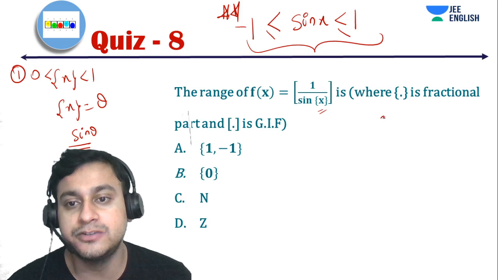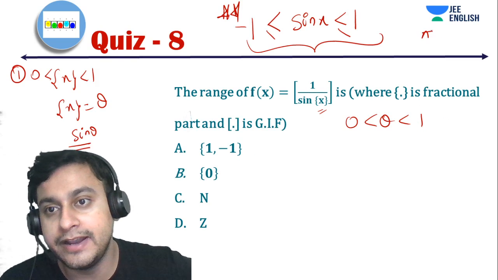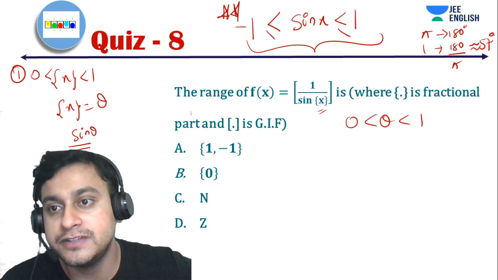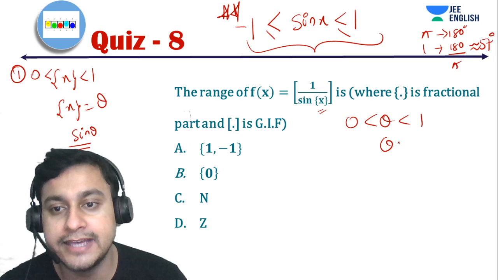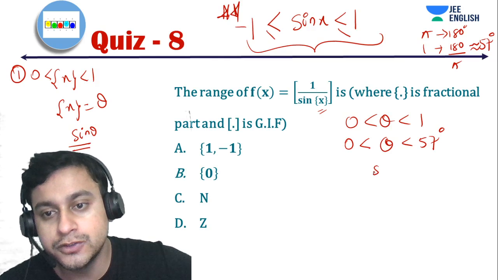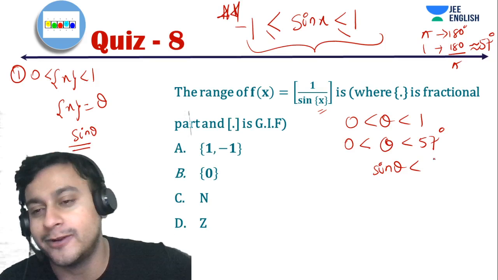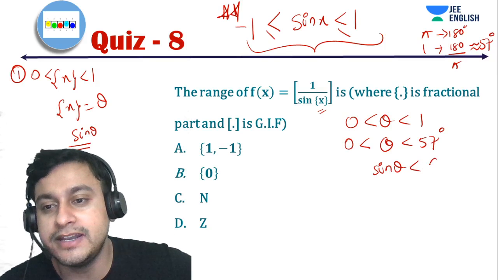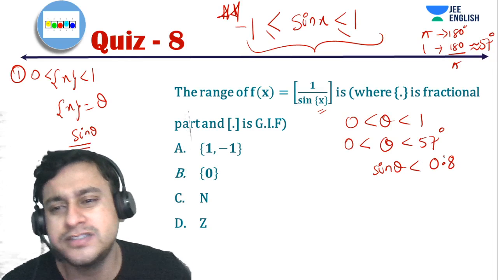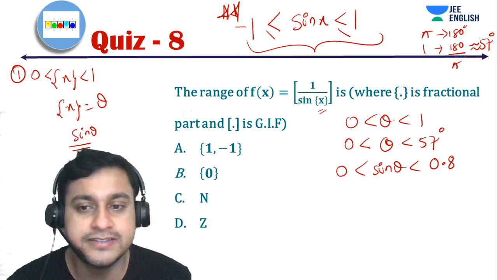Okay, so guys, can I say that my theta is going from 0 to 1, right? So if my theta is going from 0 to 1, what is this 1, guys? This 1 means radians. So we know that pi radians is 180 degrees. So 1 radian is actually 180 by pi, which comes out as approximately 57 degrees, which most of you would know. So theta is ranging roughly from 0 to 57 degrees. So sine theta will range up to sine 57, which will be approximately root 3 by 2. I'm just taking the approximate value. That is approximately 0.85, or if you take 0.8, it is fine, not a problem, because we are just analyzing it.